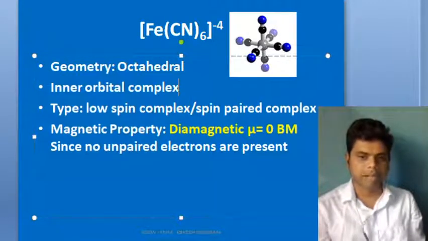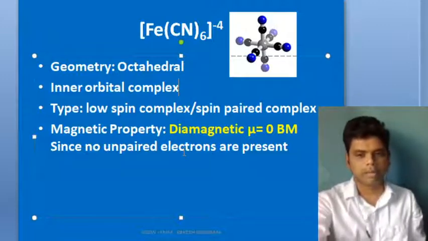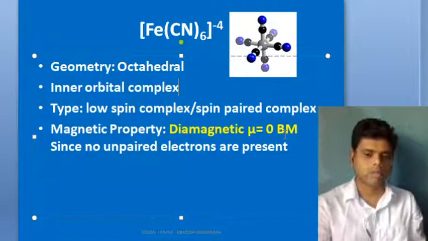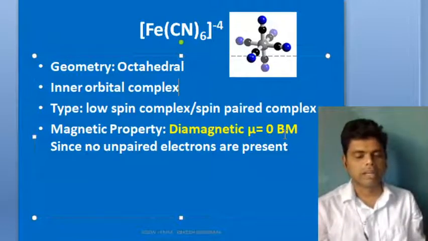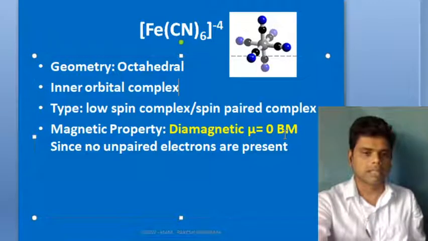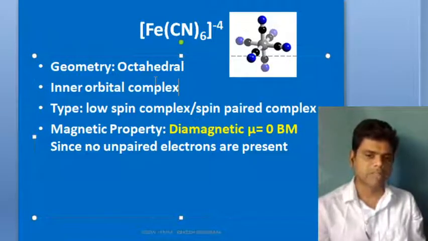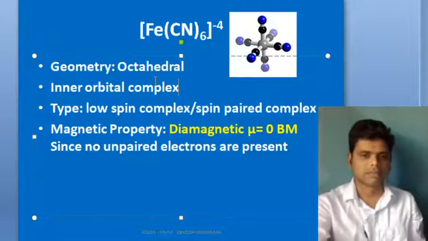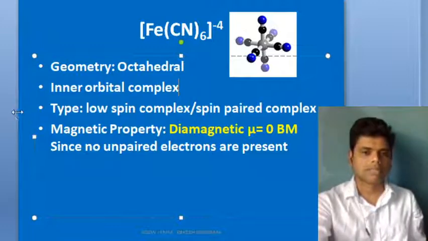And spins are paired up, so you can say it is a low spin complex. Is there any unpaired electron? No unpaired electrons, so your mu will become 0 Bohr magnetons. And you can say this is a diamagnetic complex. So at the end of any complex, you should be able to answer all these things. That's how a complex is analyzed.